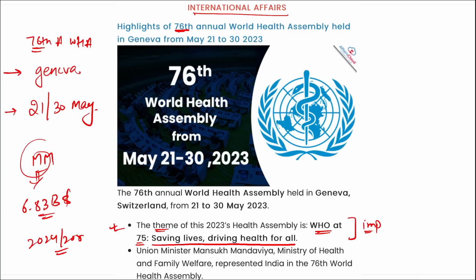Correct? If we talk about this World Health Assembly, it is the decision making body of the World Health Organization, and it is attended by the delegations from all WHO member states. The main functions of this World Health Assembly are to determine the policies of the organization, appoint the Director General, supervise financial policies, and review and approve the proposed program budget. Correct? And it is annually held where? In Geneva, Switzerland. So that's all you need to remember regarding your World Health Assembly.